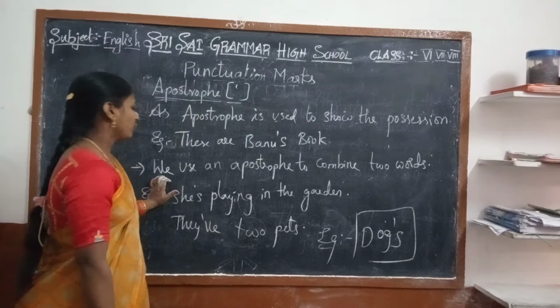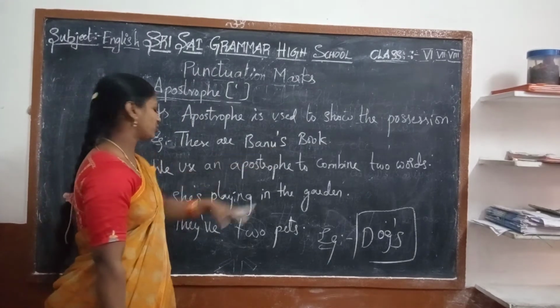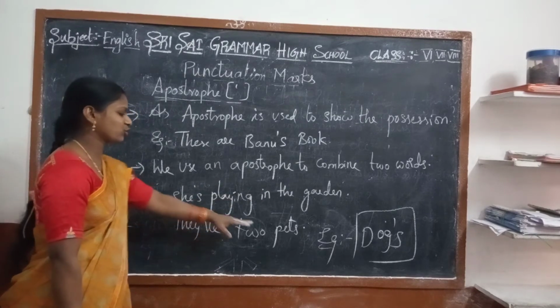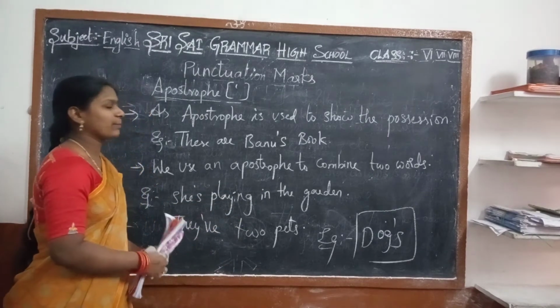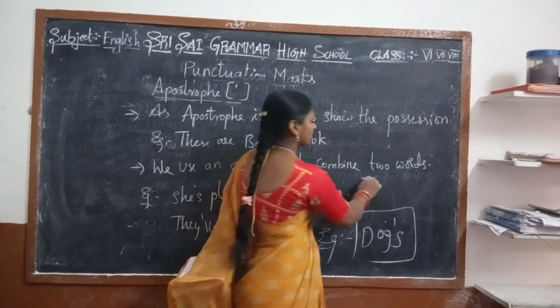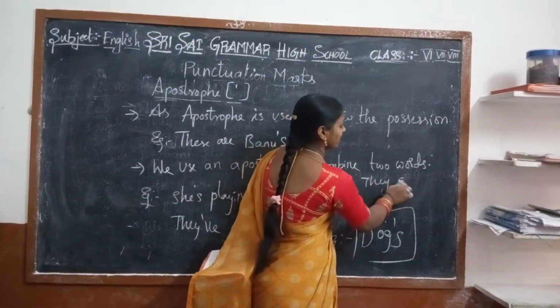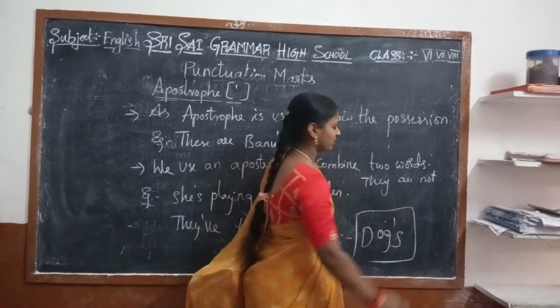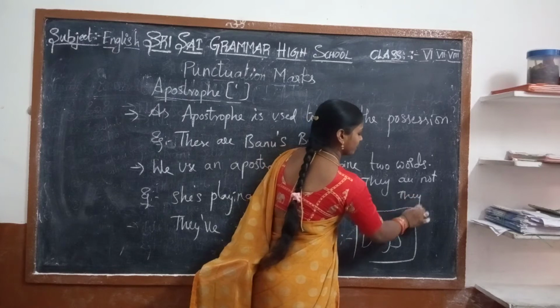Now, we use an apostrophe to combine two words, like she's playing in the garden. They have two pets. Combining two words means, for example, they are not becomes they aren't.